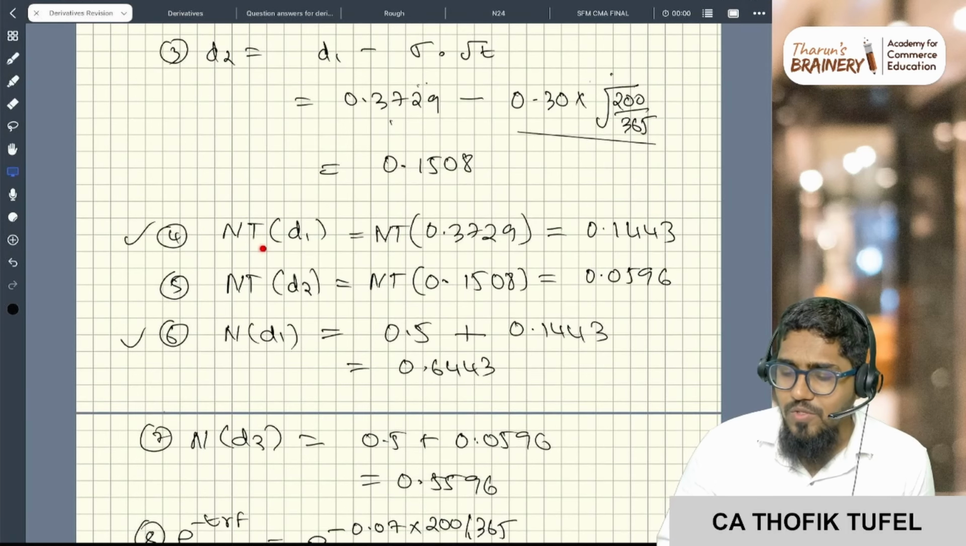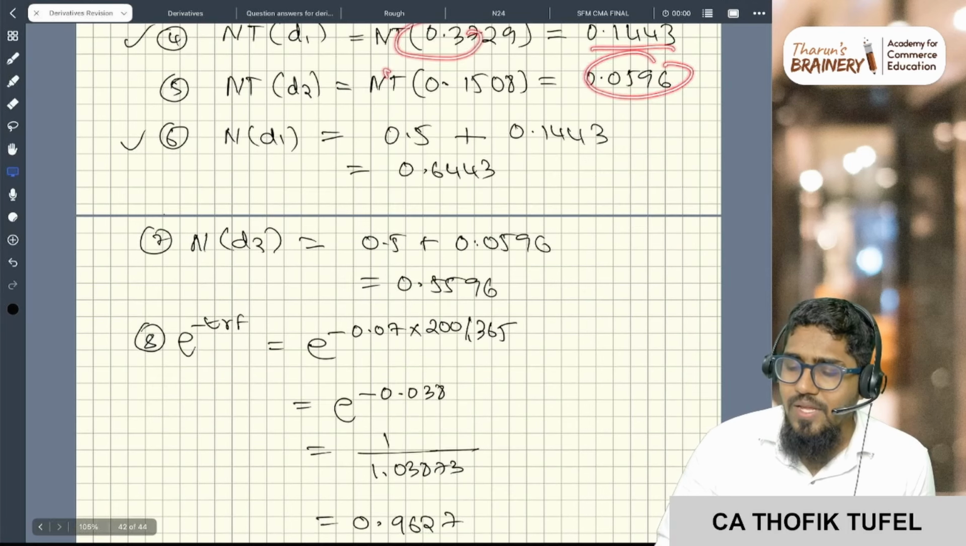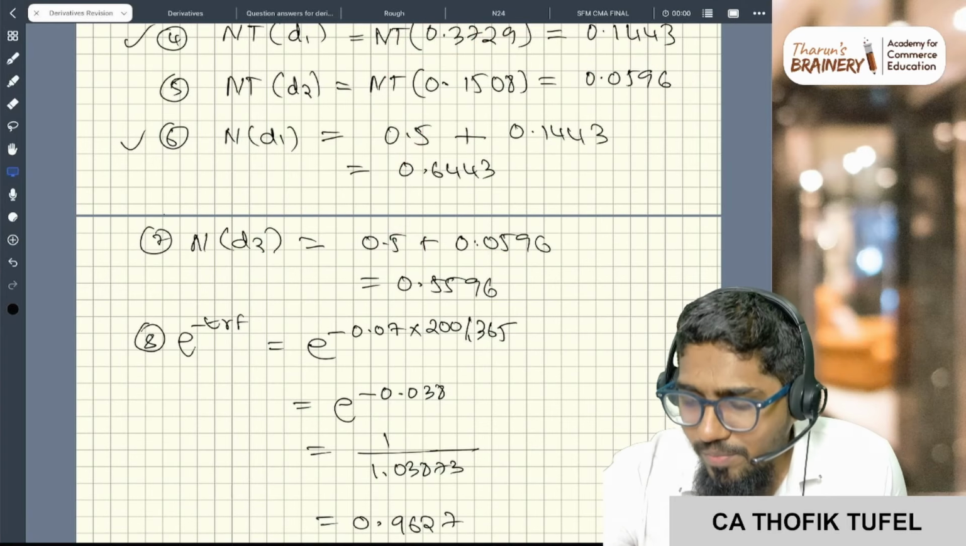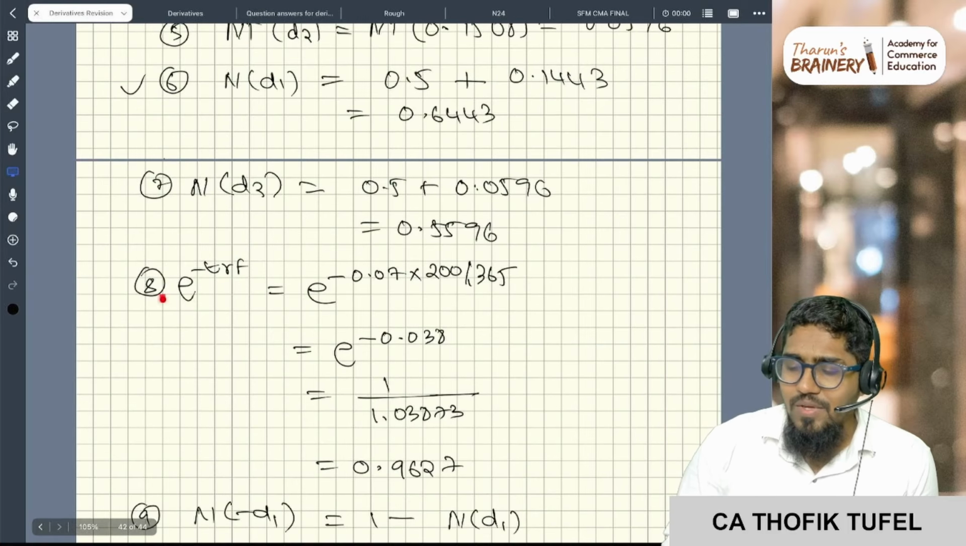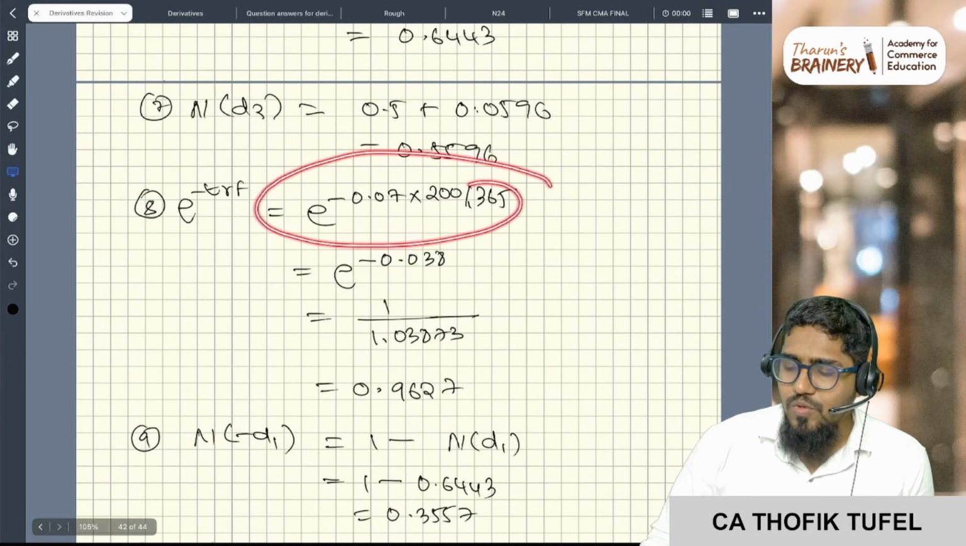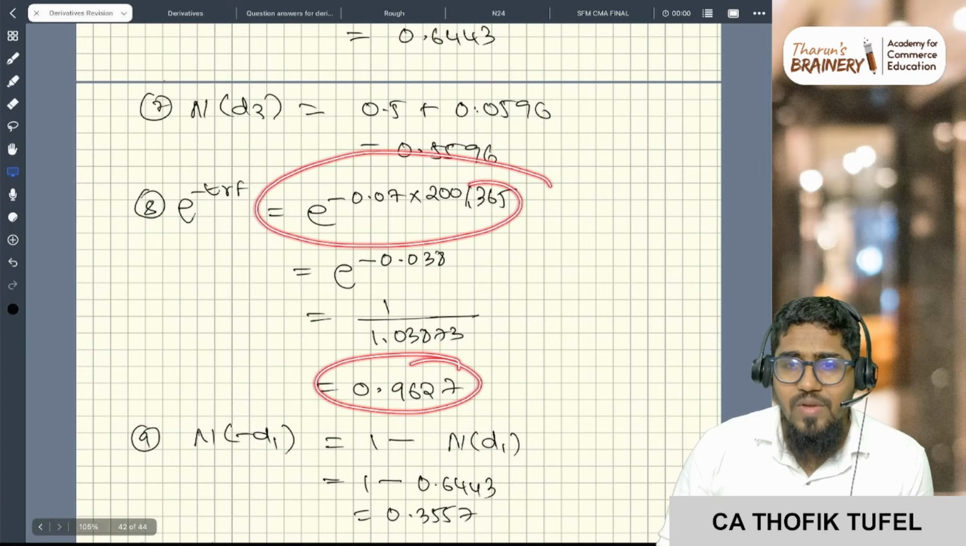Now N(d1), so normal table of this is this, normal table of this is this. So N(d1) 0.5 plus and 0.5 plus. Now e to the power minus rf t is nothing but the present value factor. So you will get this answer, present value factor.